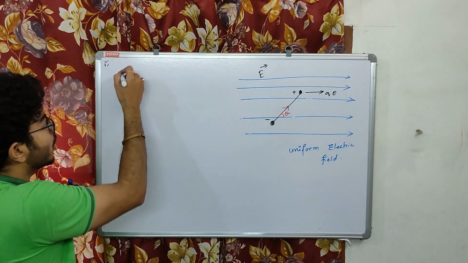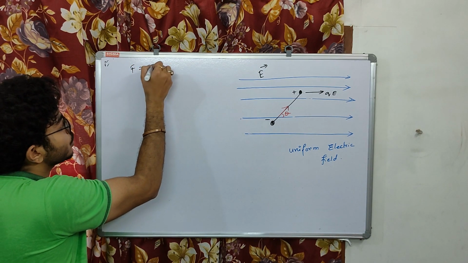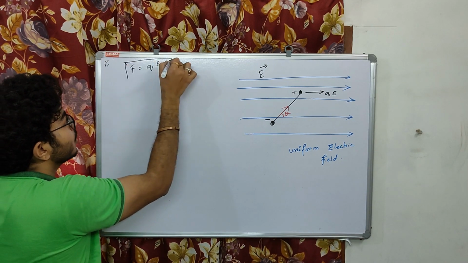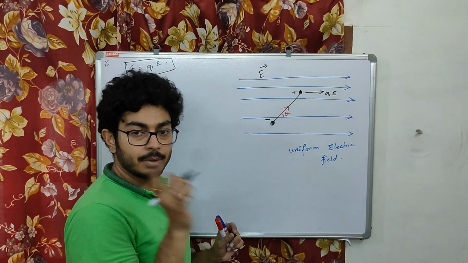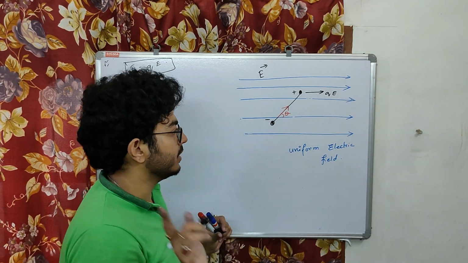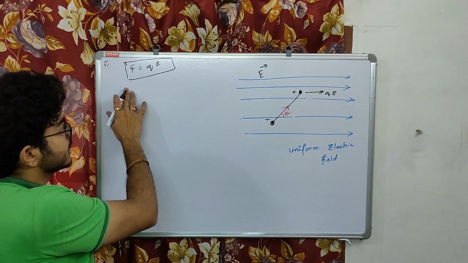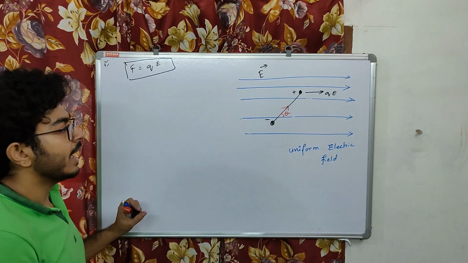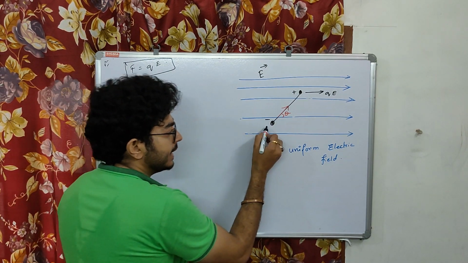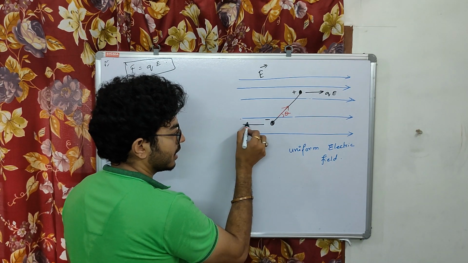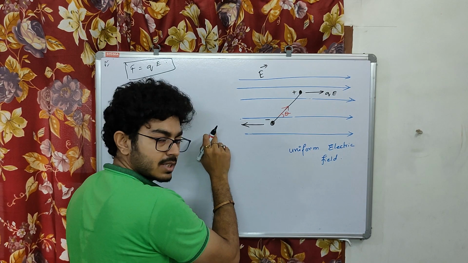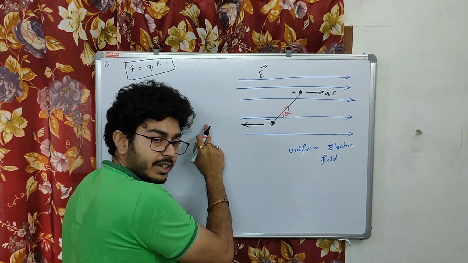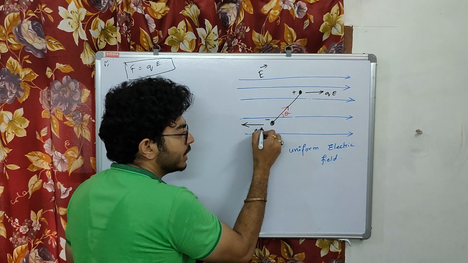Because you know the formula, force is equal to QE, that I have taught in my previous video. There I have taught how this formulation came. And this negative charge will be attracted towards this side, opposite to the direction of electric field. So this will also be Q into E.